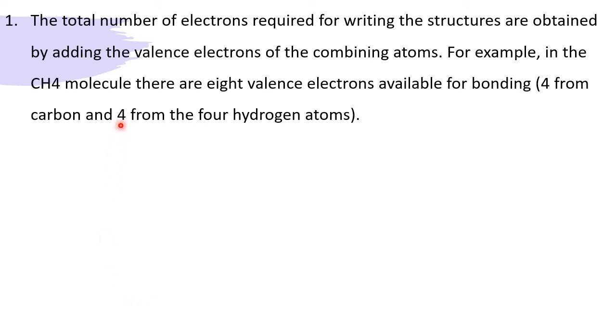The total number of electrons required for writing the structure is obtained by adding the valence electrons of the combining atoms. For example, if you want to go for the Lewis structure for CH4, C can give 4 valence electrons and each H can give 1 valence electron, and totally there are 4 hydrogens. So 4 hydrogens can give 4 valence electrons and 1 carbon can give 4 valence electrons. Totally 8 electrons are there in the CH4 Lewis structure. See, 4 plus 4 totally 8, and here is the 8.